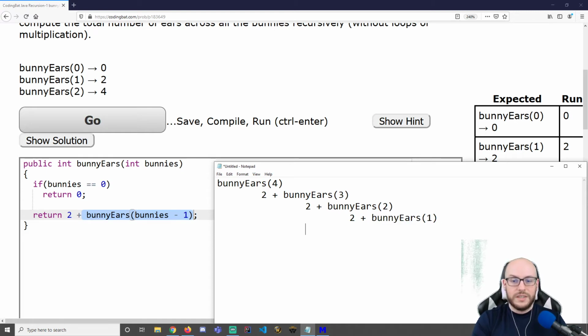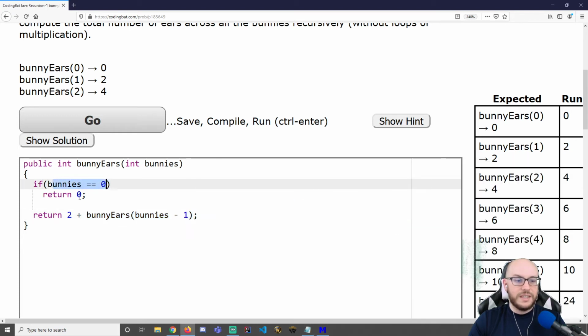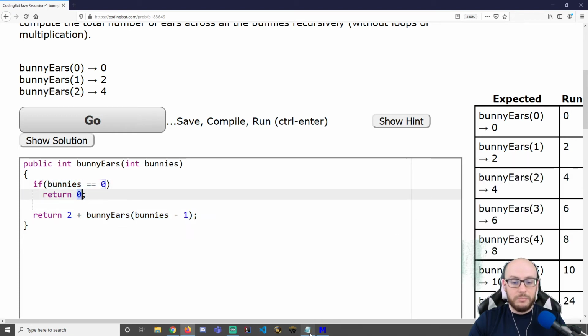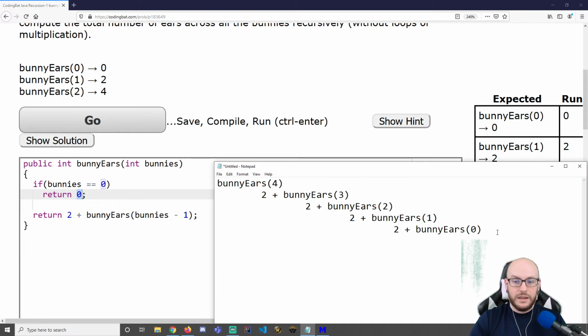I'm going to step inside that call. We're going to ask, is bunnies equal to 0? No. So we're going to hit this return statement where we do 2 plus bunnyEars of 0. I'm going to step inside that call, and I'm going to ask, is bunnies equal to 0? In this case, yes. I have hit my base case. And so bunnyEars of 0 is equal to 0.